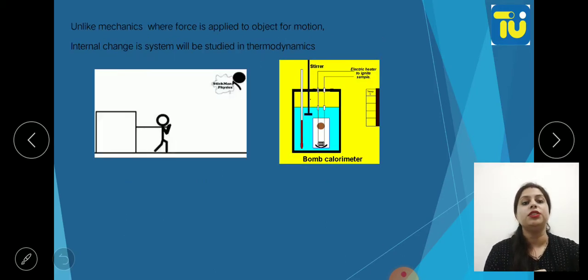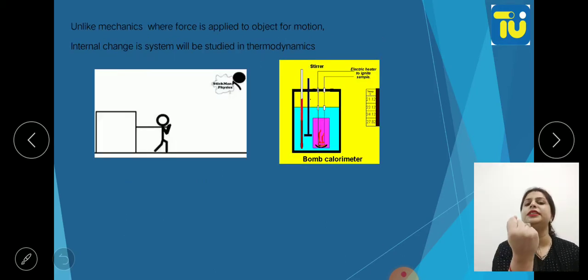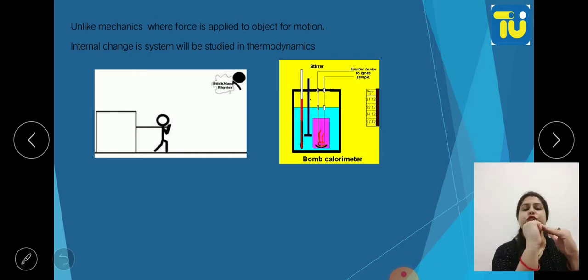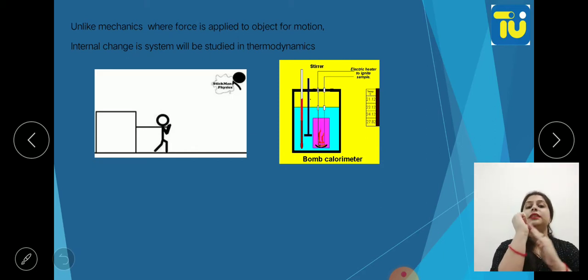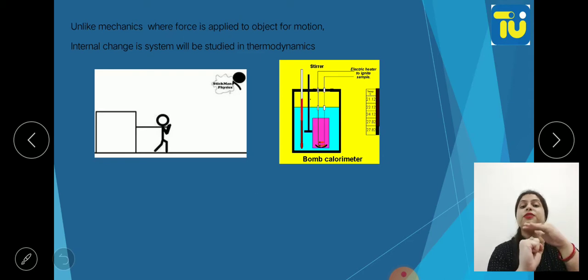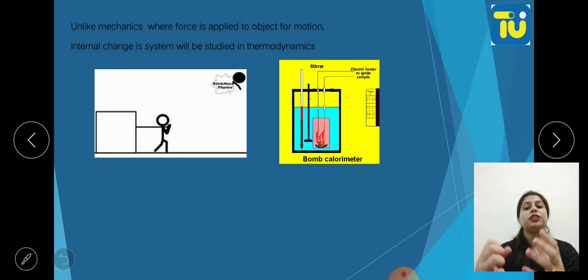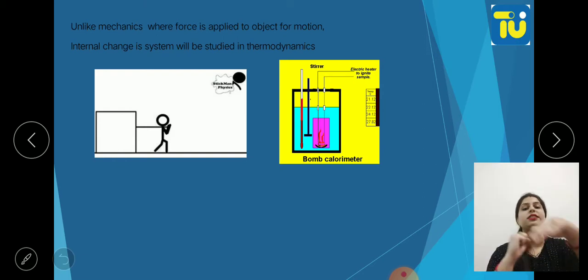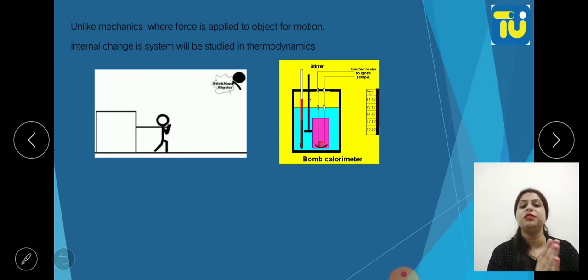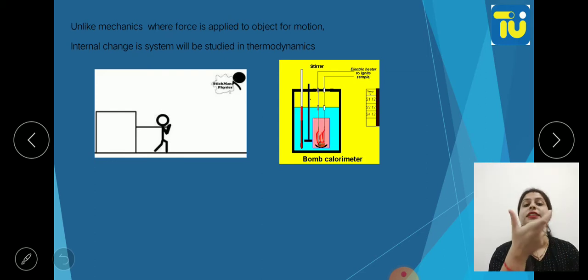Okay. So now in mechanics what we usually do, we study the motion. And what was the cause of the motion? Force. We have studied the force causing the motion. In that, we studied everything externally; the force being applied was an external system. But in thermodynamics, we'll study the system, or you can say the body, the internal changes in the system. What are the internal changes in the system? That is what we are going to study in thermodynamics.